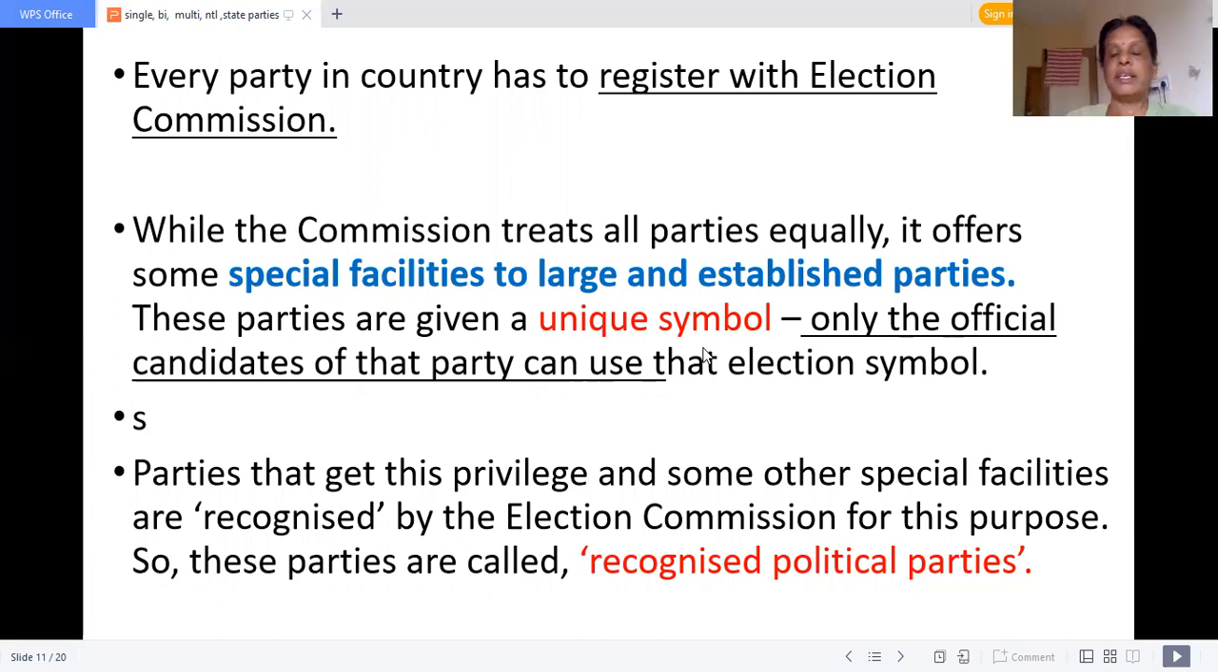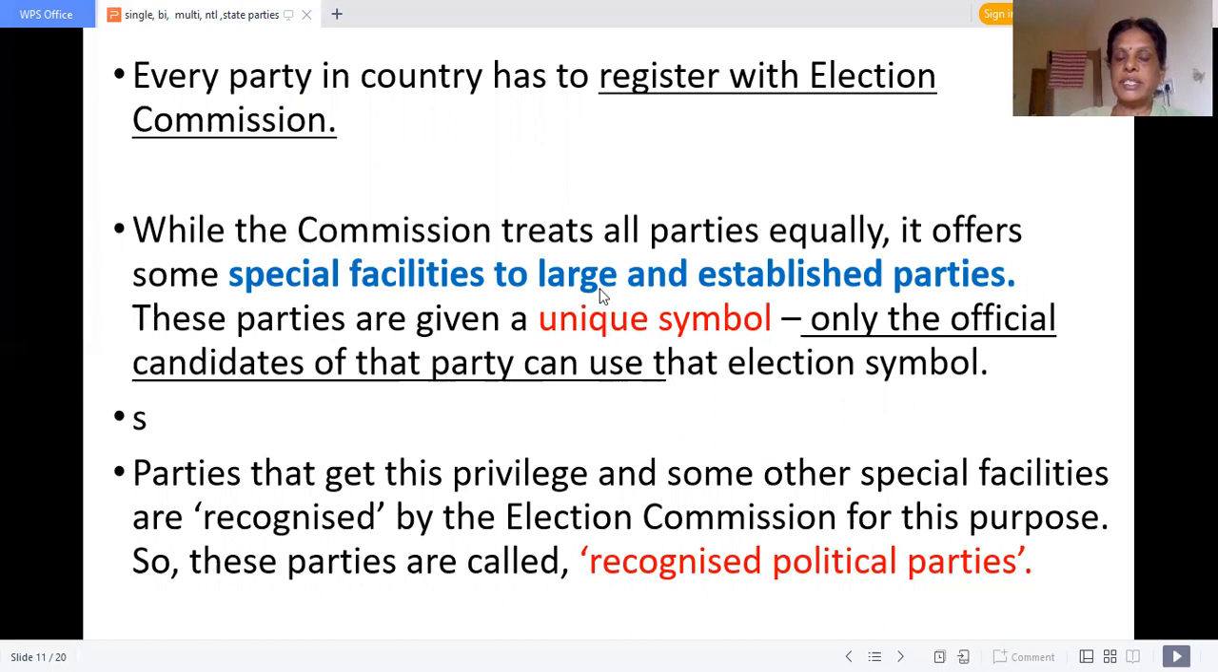That is why when Sasikala came out from the prison, she started using the ADMK flag. People started exposing their dissatisfaction. When she started using Jayalalitha's car, no one bothered. But when she started using that ADMK flag, people started exposing their dissatisfaction, stating that she is not a member of that ADMK. So only the official candidates of that party can use that election symbol.